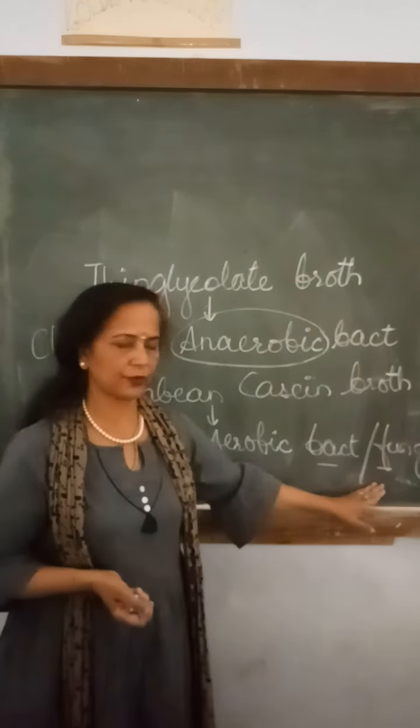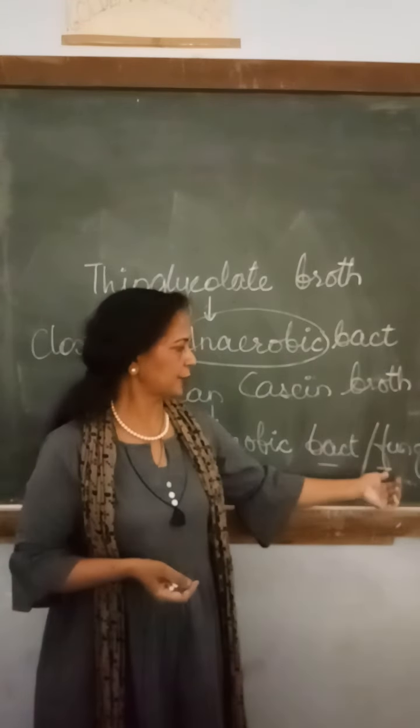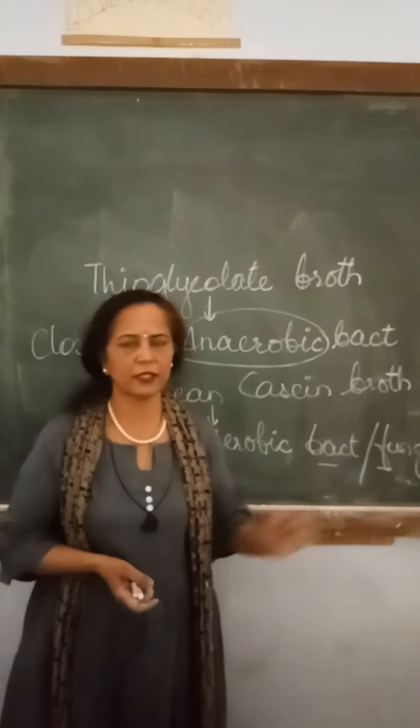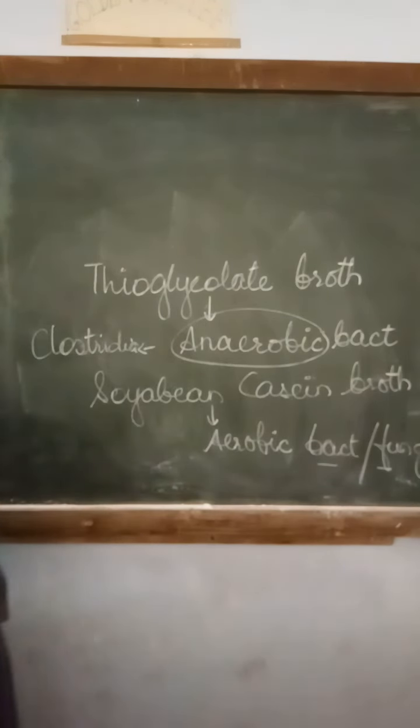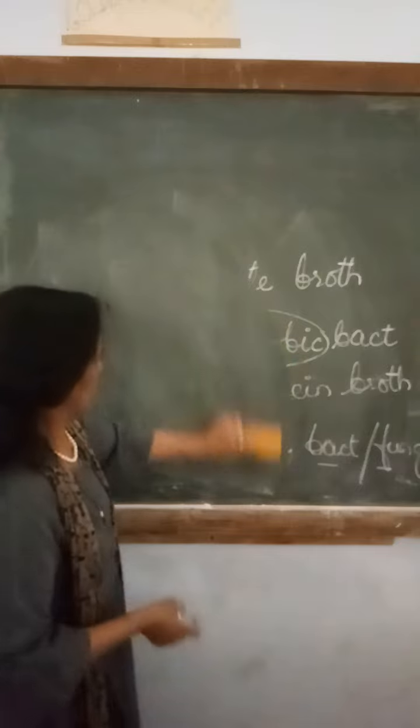And for fungi, you know that they prefer lower temperatures. So at room temperature, all the tubes for detection of fungi are kept, okay, for the incubation. Now we will write the exact protocol for sterility testing.